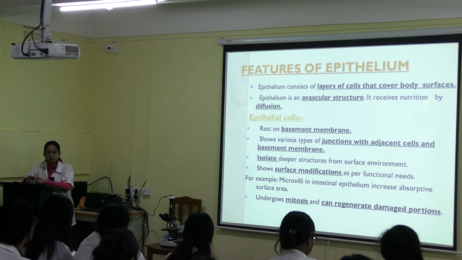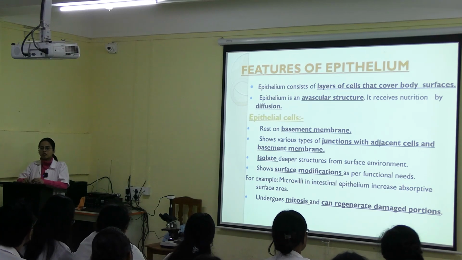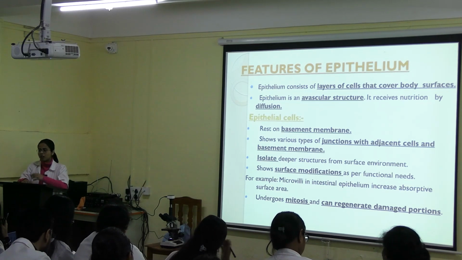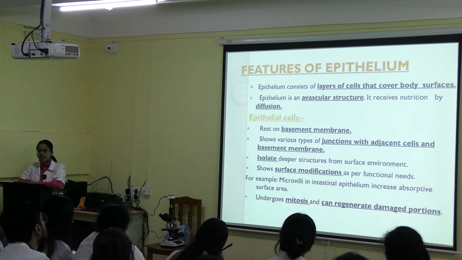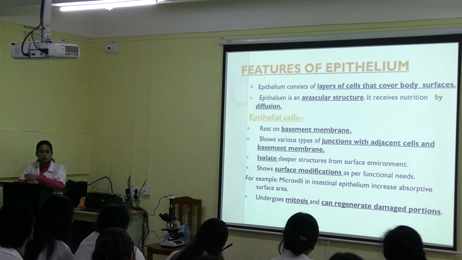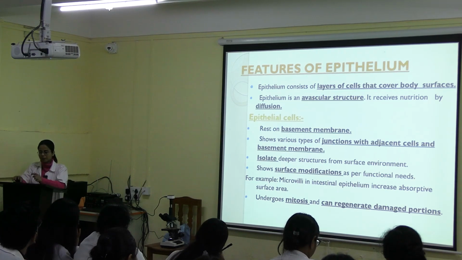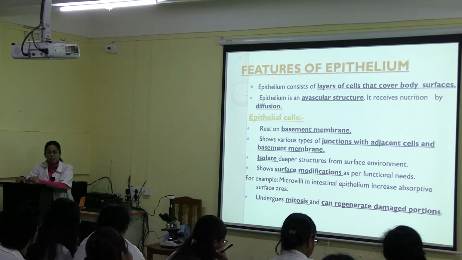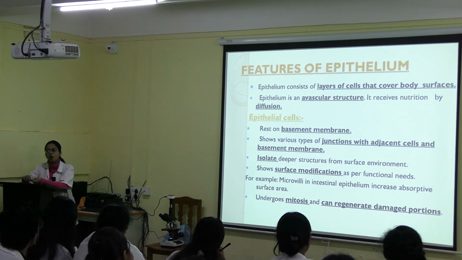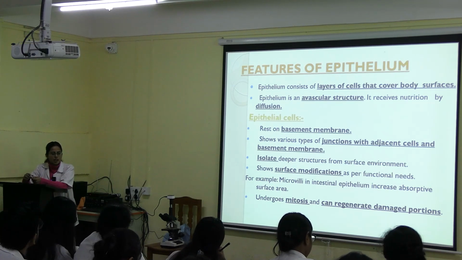Like ciliated epithelium, cilia. You know what is the cilia? Is it motile or non-motile? Motile. Cilia is motile. So where will cilia be present? It can also be present in the trachea for the movement of the mucus towards the pharynx, and for the movement of ovum. Then microvilli. Microvilli is motile or non-motile? Non-motile. So its basic function is to increase the absorptive power. So it is present in the intestine so that there is more absorption from the digested food.